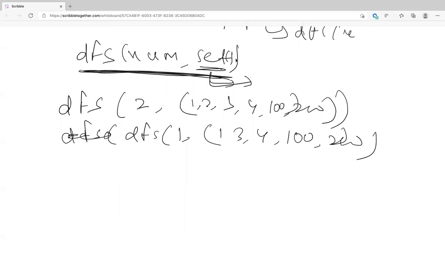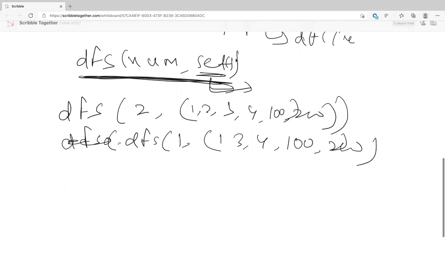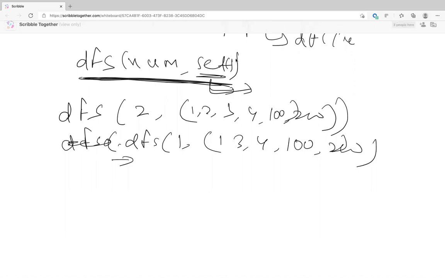You will write: if the given set does not contain the number passed, return 0. Okay, write that way. One second, I'm confused, trying to understand it. So basically, when you're calling DFS, you're looking for the set, and then the counter.